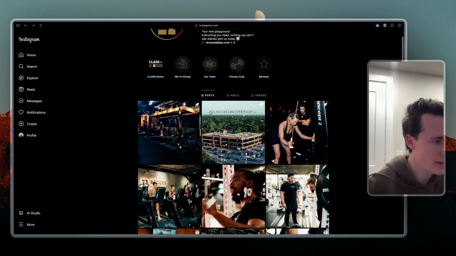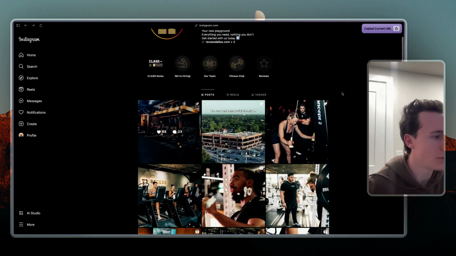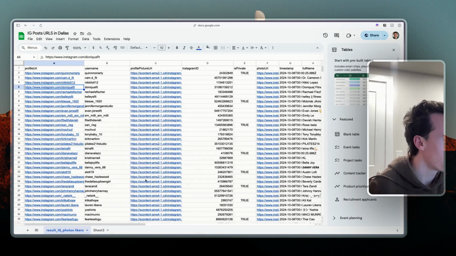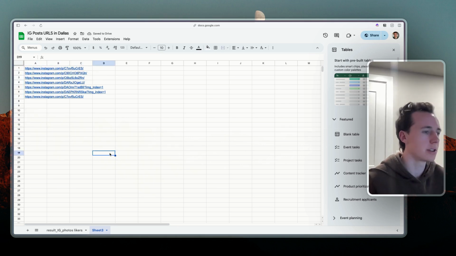Go to the Instagram account, you'll find a bunch of posts here, and what we're going to do is copy all of the URLs of these posts, and then paste them into a Google Sheet. I already did a couple of them here, but you'll basically just go and paste all the URLs into a Google Sheet.